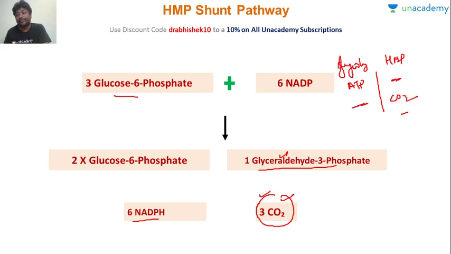Here it is not formed. And here 5 carbon sugars are there. Here it is not there. So these are the major differences. There are many other differences, but these are the major differences which you have to know.